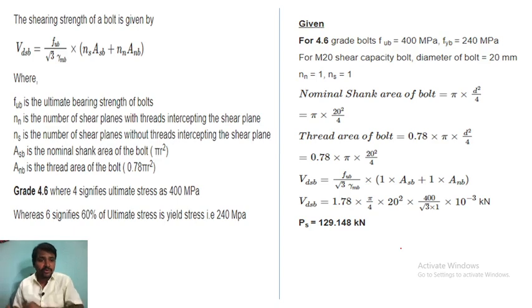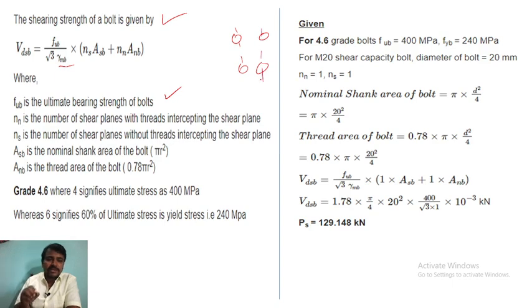Now let me go to the question. The shear strength of the bolt is given by V_dsb = (fub / (root 3 gamma_mb)) (nn Anb + ns Asb). Here fub is the ultimate strength of the bolt. nn is the number of shear planes with threads intercepting the shear plane. ns is the number of shear planes without threads intercepting the shear plane.